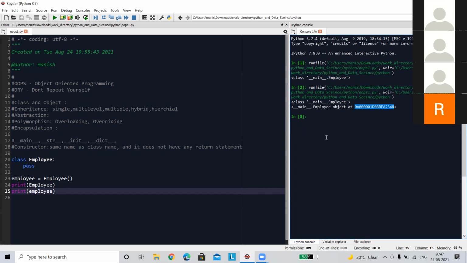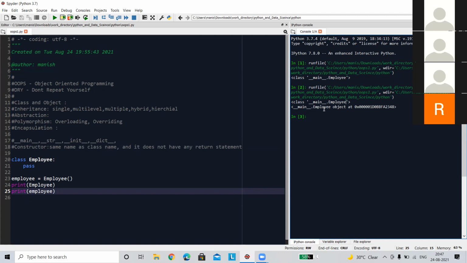It is the memory location where it is consumed. But in the class name, there is no object, no memory location is present. Now you can clearly see that an object has a physical instantiation, but a class has no memory it consumes.